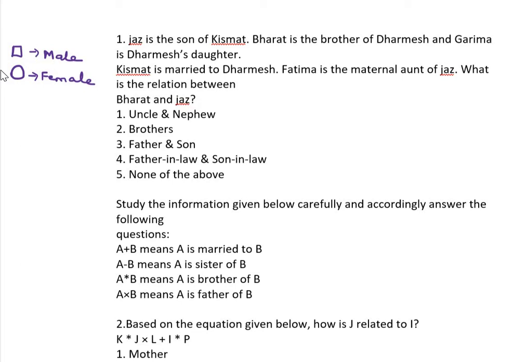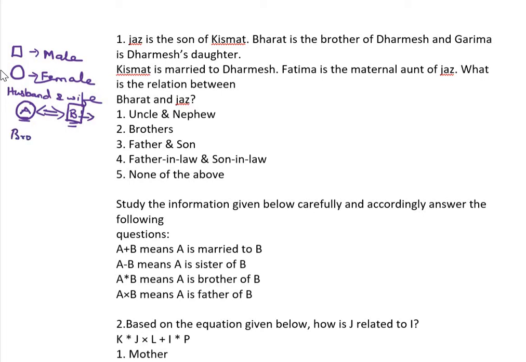If I am relating two people and one is female, I circle the name. Husband and wife are shown with a double line. Suppose I write A, B: these two are a couple, husband and wife. Here I am circling A, which means A is female and B is male.